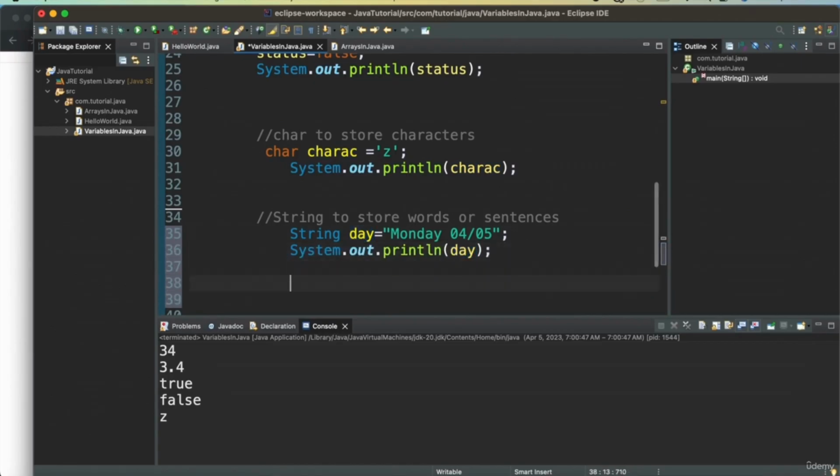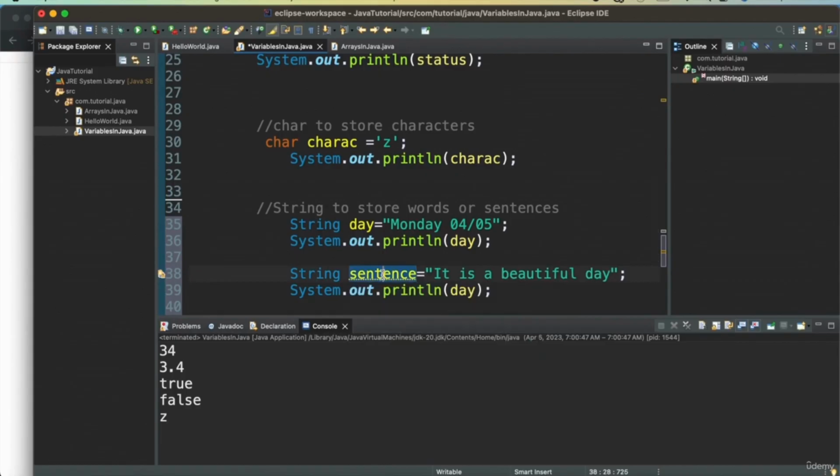It also allows us to store sentences. So I have this group of words, or a sentence, and then I can go and print it as well.